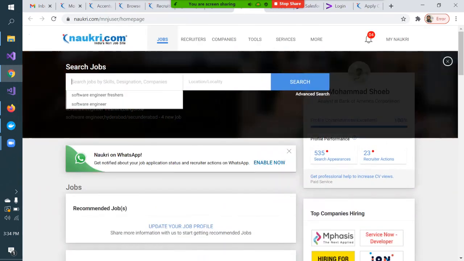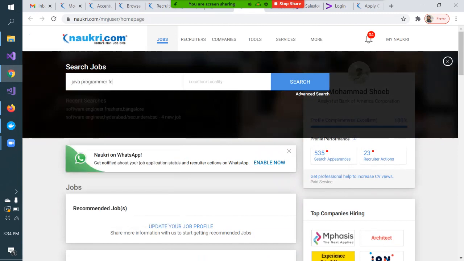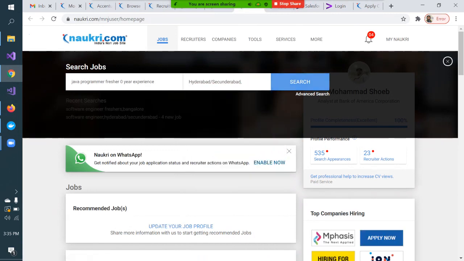Okay, let me just search like this: Java programmer. I'm just typing fresher, or say fresher means 0 years experience, like this, and type say Hyderabad. Let's see what it gives.